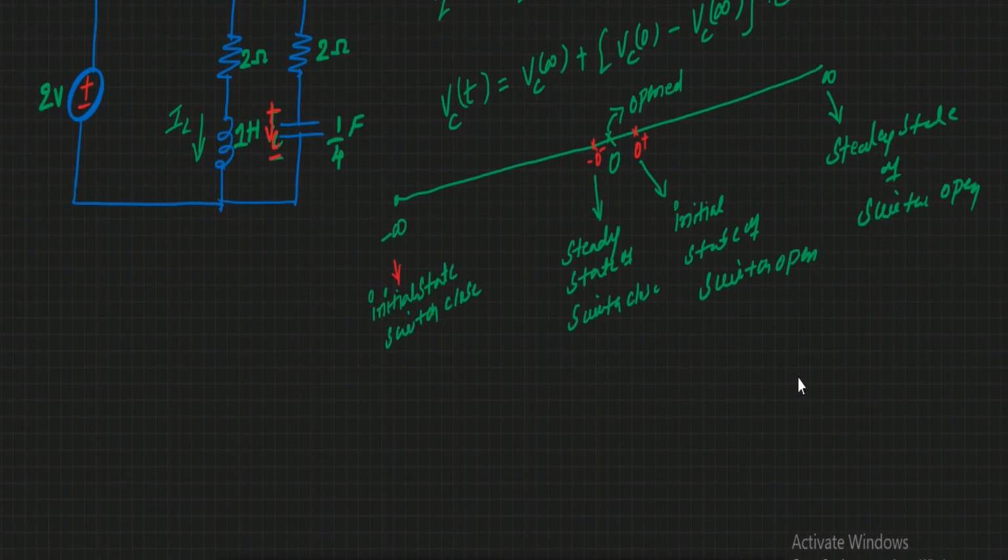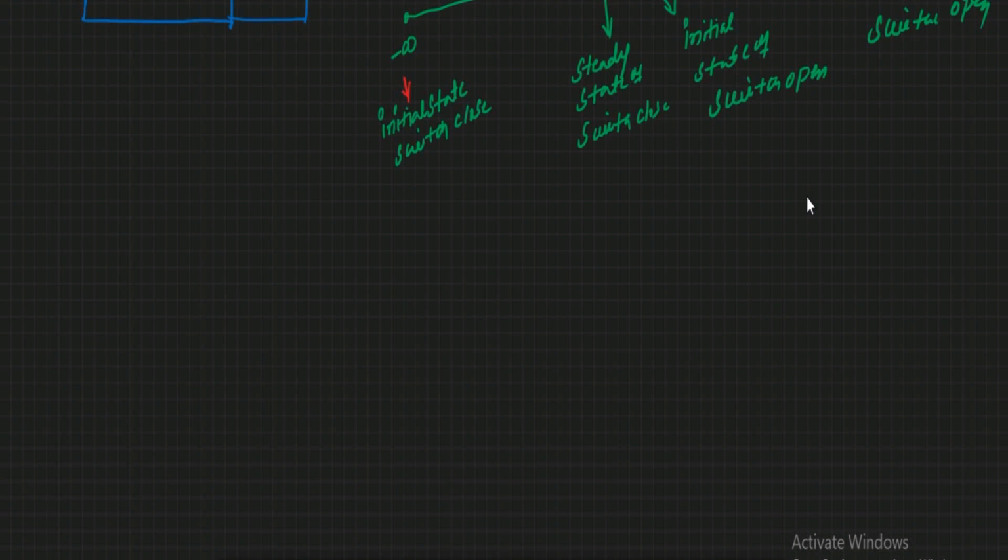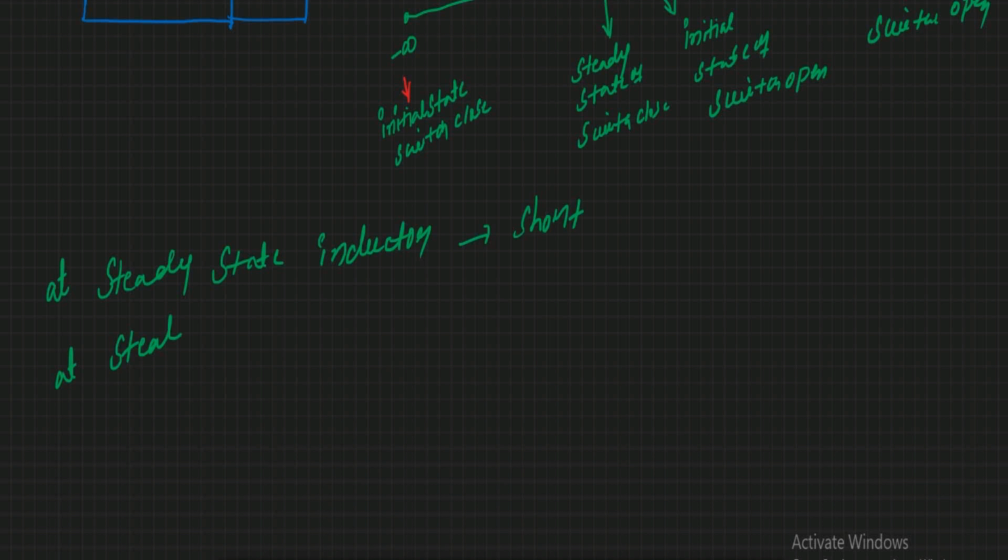While discussing transient analysis, we have considered that at steady state the inductor acts as, or is replaced with, a short circuit, and at steady state the capacitor behaves like an open circuit.